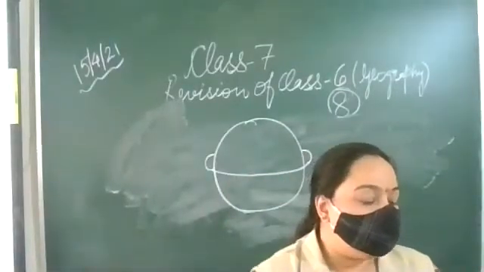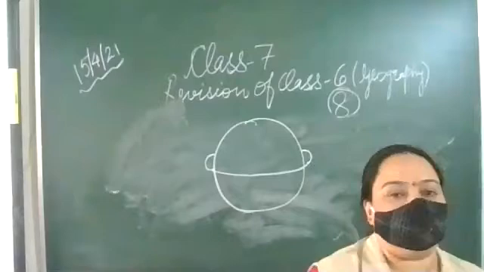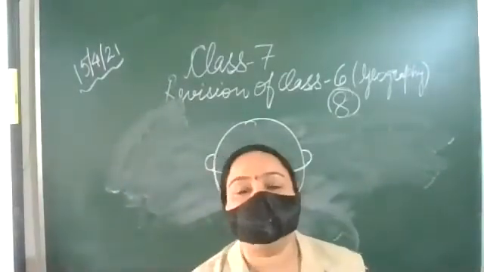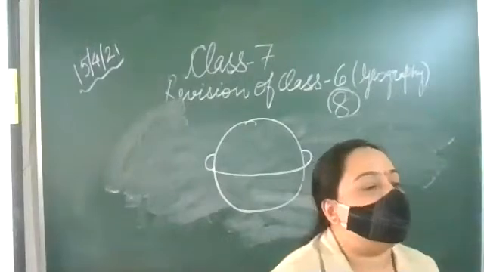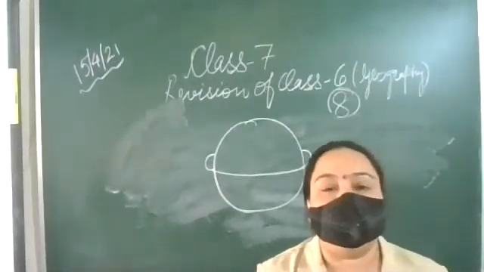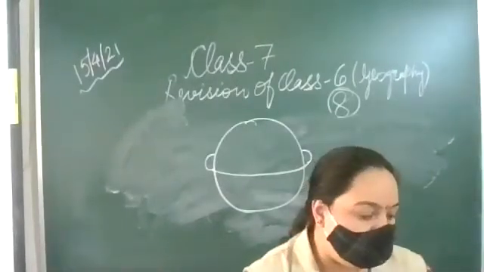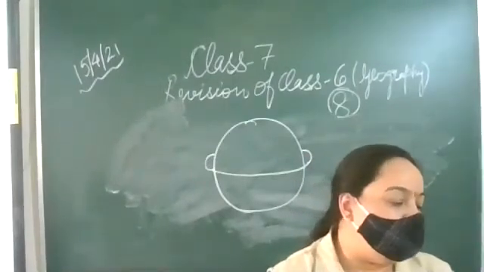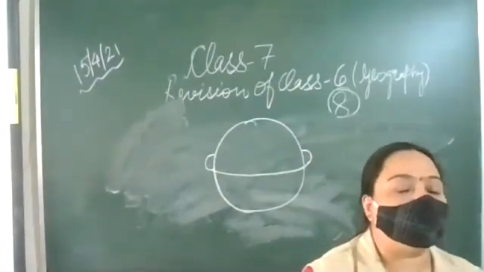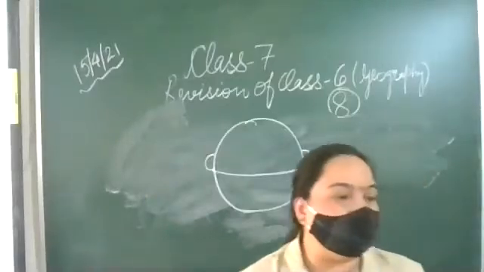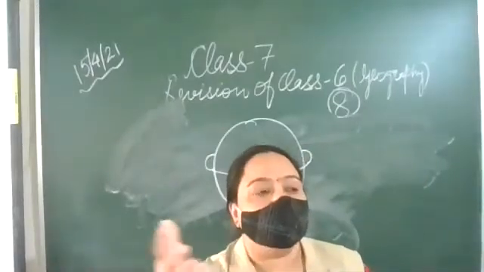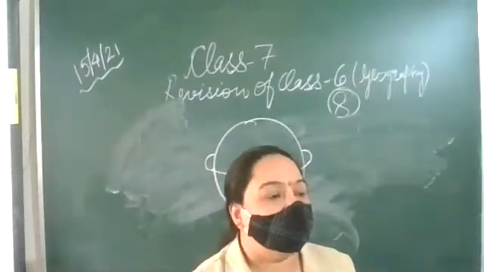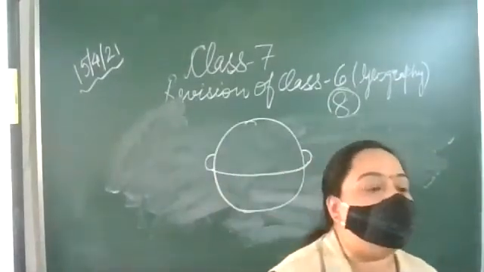Okay? There is a cluster of millions of stars. When lots and lots of stars cluster together, we call it a galaxy. Most of the stars in the galaxy are similar to the star of the planets we live on. This cluster of stars in which we are living is called the Milky Way galaxy.